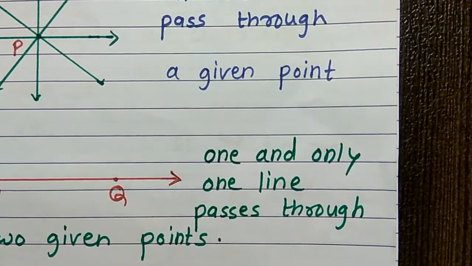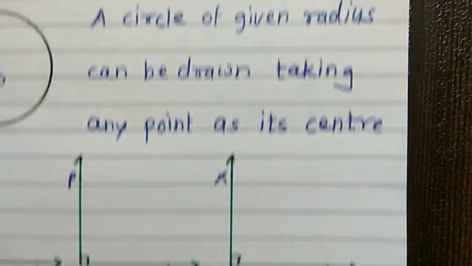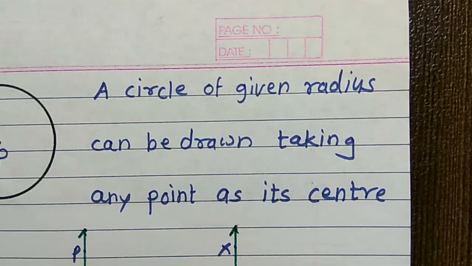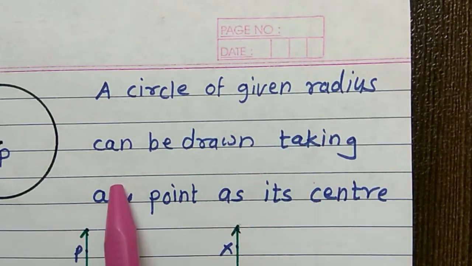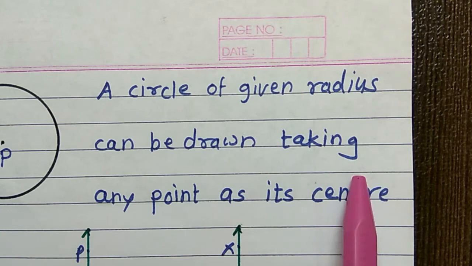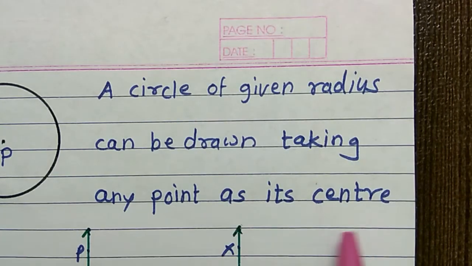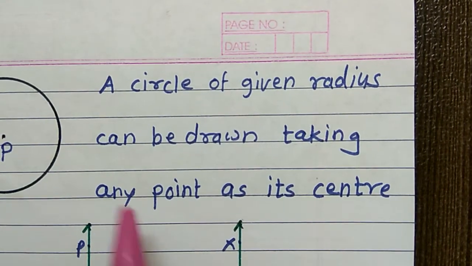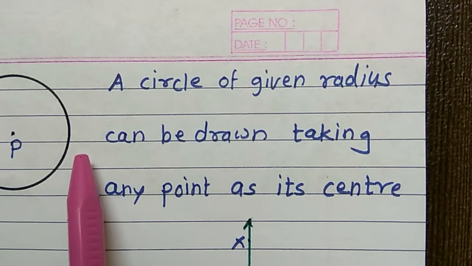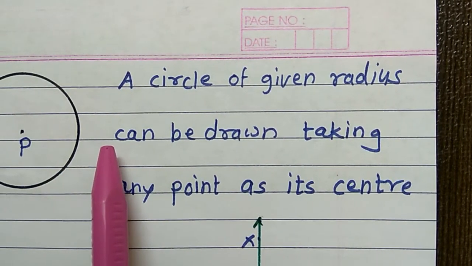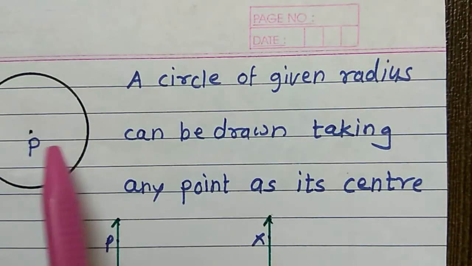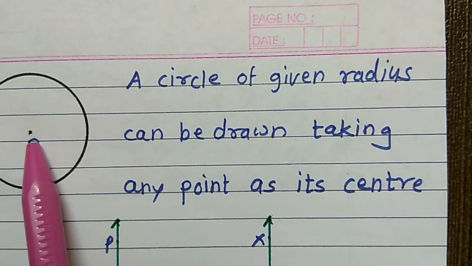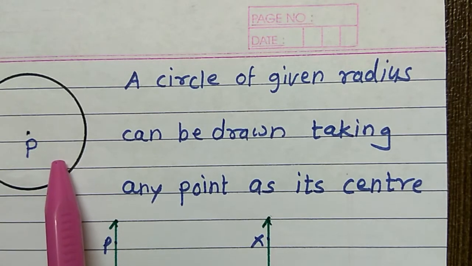Now, third postulate is that a circle of given radius can be drawn taking any point as its center. That means if you are asked to draw a circle of radius 2 cm, you can take any point as a center and draw that circle. This is the third postulate.